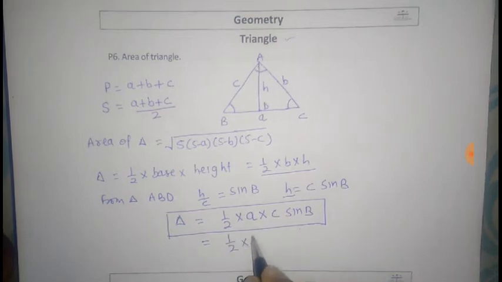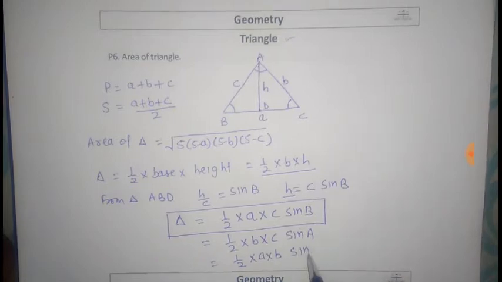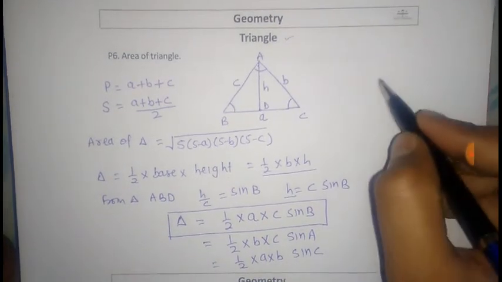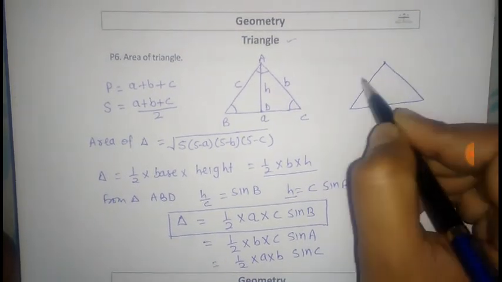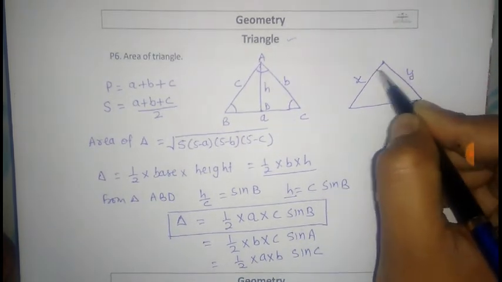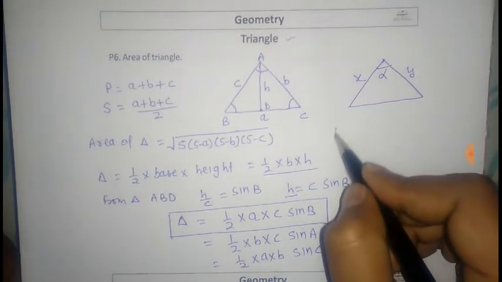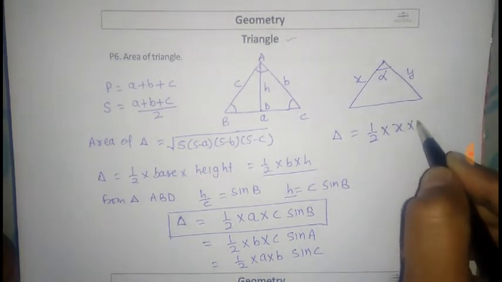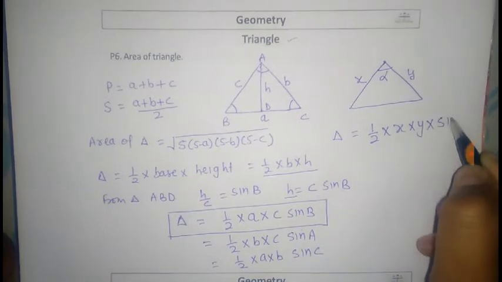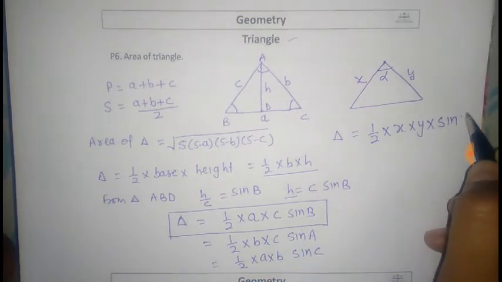And similar to this, half of b into c sine A, and half of a into b sine C. This means if we draw another triangle, this is line x, this is line y and this is angle alpha, then the area of the triangle will be equal to half of x into y into sine alpha.